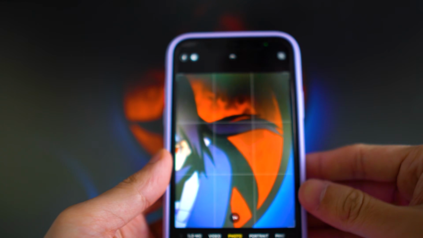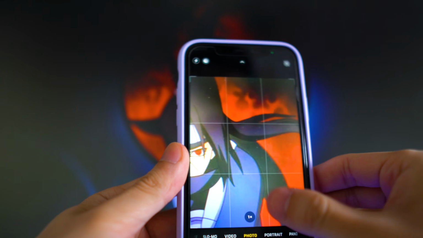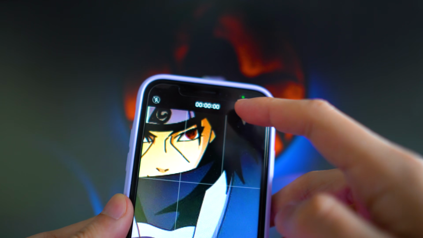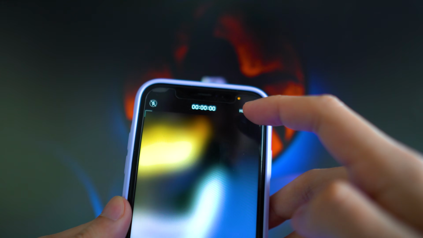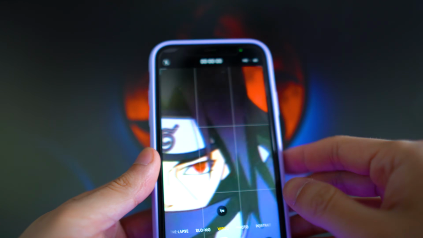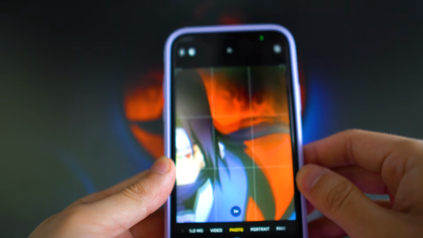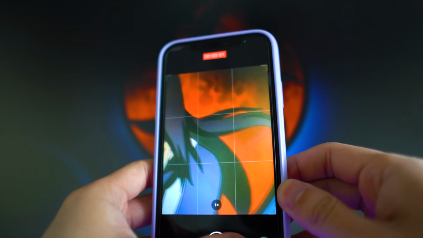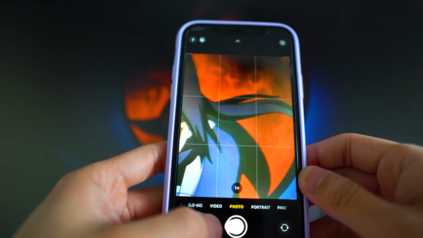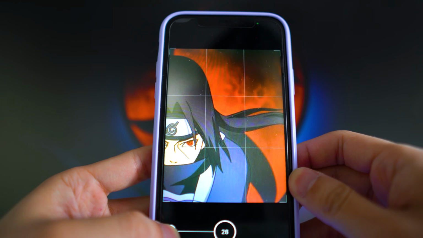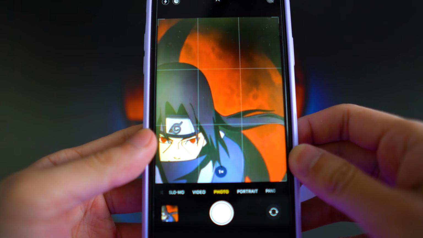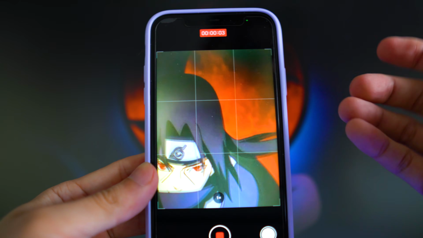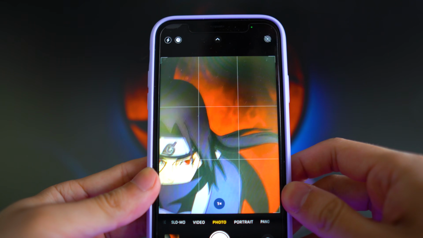So I'm going to show you guys some quick tips right here for anyone who doesn't know. If you're in video, in the top right hand corner, you're going to be able to switch from 4K to 1080p, and if you tap on the 30 and 60, it's going to go between 30 and 60 FPS. Another thing you guys can do is shoot burst photos: slide to the left, and you guys see we're shooting a bunch of burst photos just from that. And if you actually want to shoot video, you just slide it to the right and it's going to start recording the video for you guys. So those are cool little tips you guys can try out for your camera application.